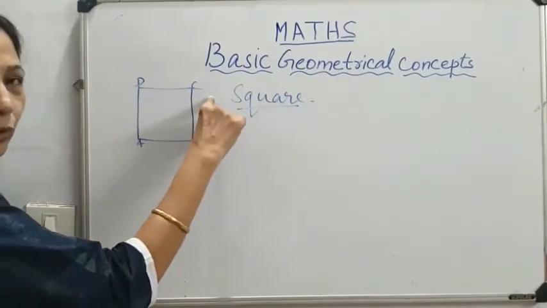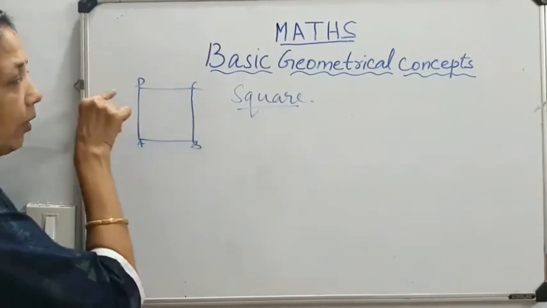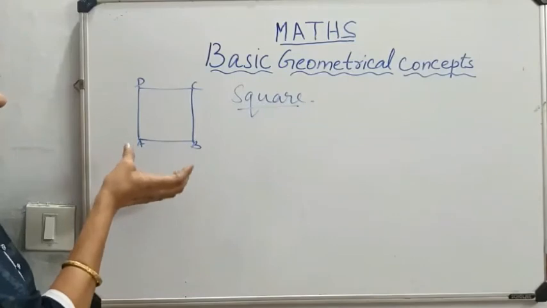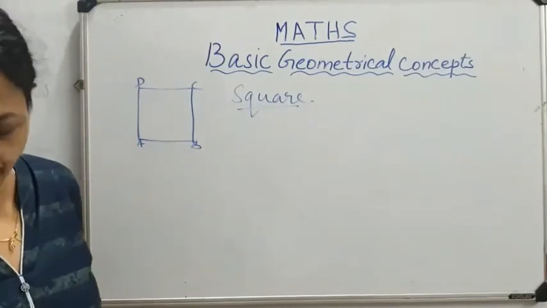AD opposite to BC and BC opposite to AD. Is it clear? So opposite sides means it has no common vertices.